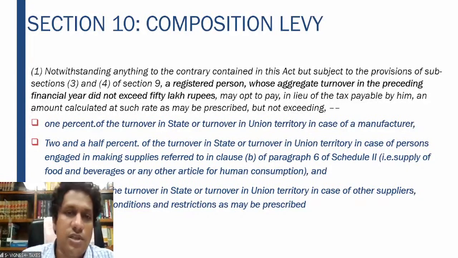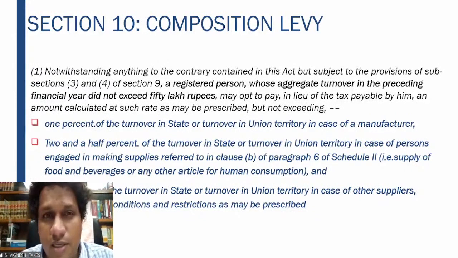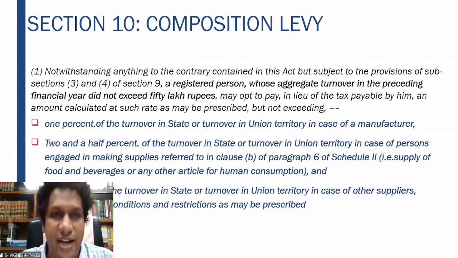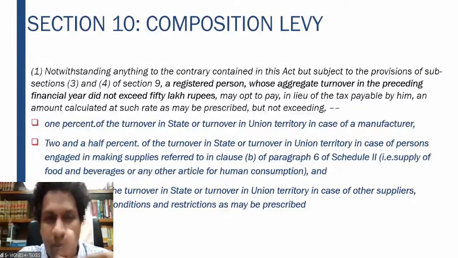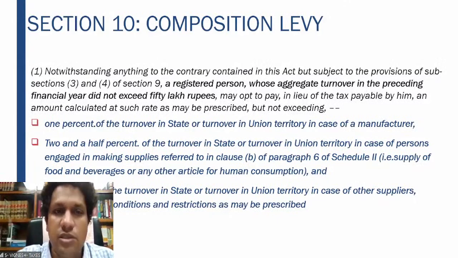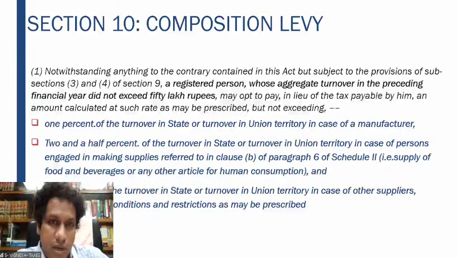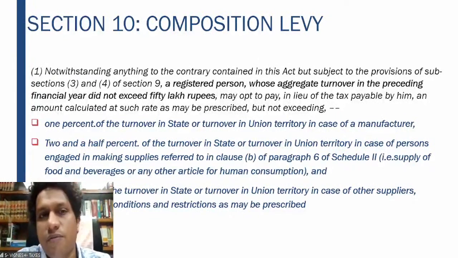So restaurant services have the option also to go for the composition scheme, 2.5% CGST, 2.5% SGST, which is 5%. But now this particular clause is redundant. It is no more useful for restaurant operators, because this clause was brought in when the restaurant GST rate was 18%. But now that also has been reduced to 5% without ITC.